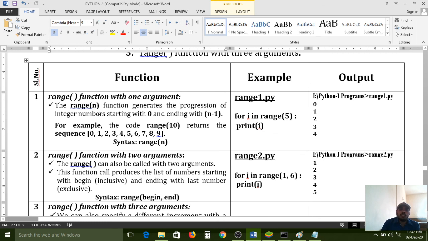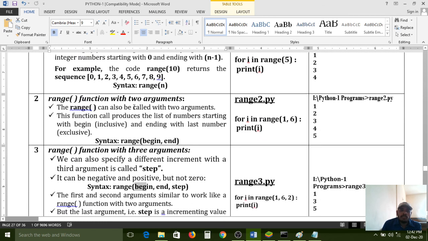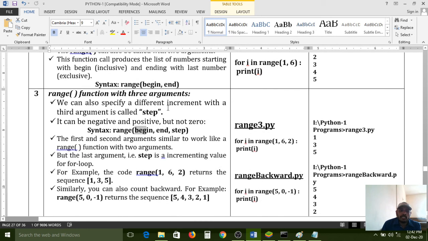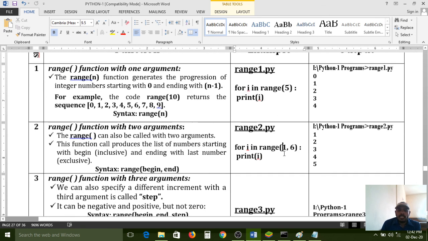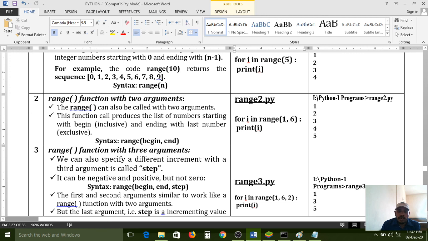The range function has 3 forms: range function with 1 argument, with 2 arguments, and with 3 arguments. These 3 concepts completely depend on the arguments passed. Range function with 1 argument means only one value we need to pass, and the starting value is decided internally, by default 0. Next, range function with 2 arguments: here we explicitly need to declare the starting point. We don't want the 0th index, so that's why we pass the starting index here, and the ending index is like this.